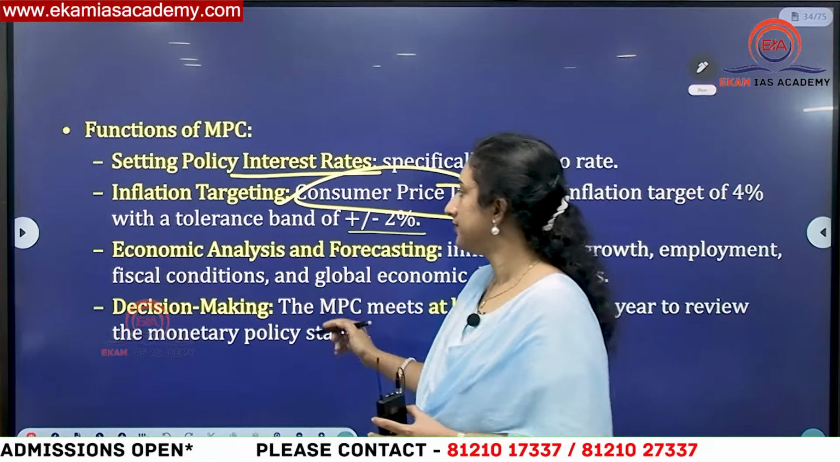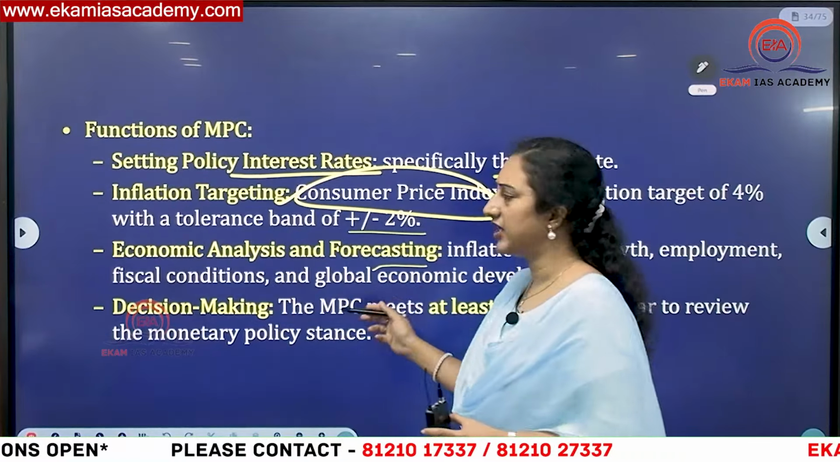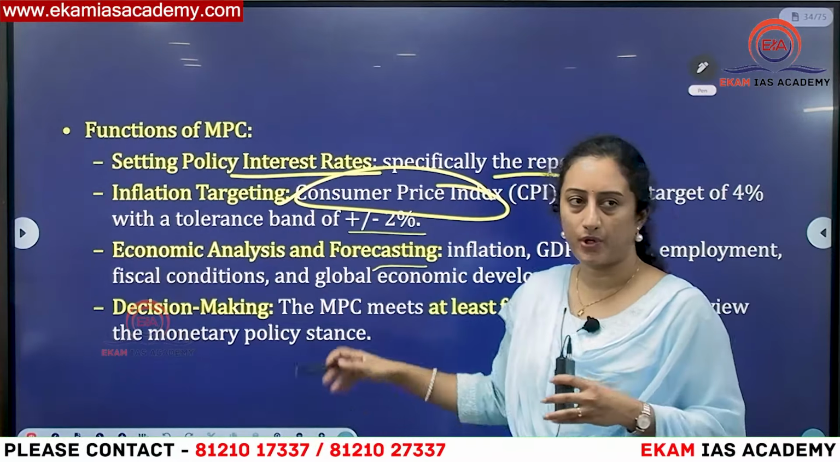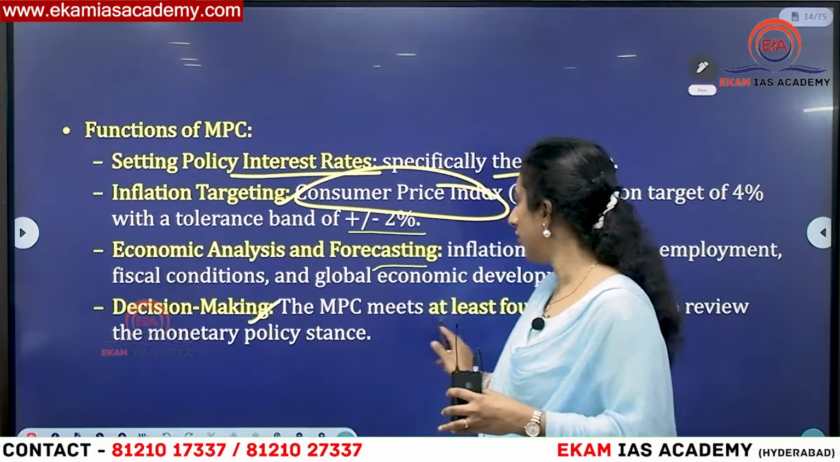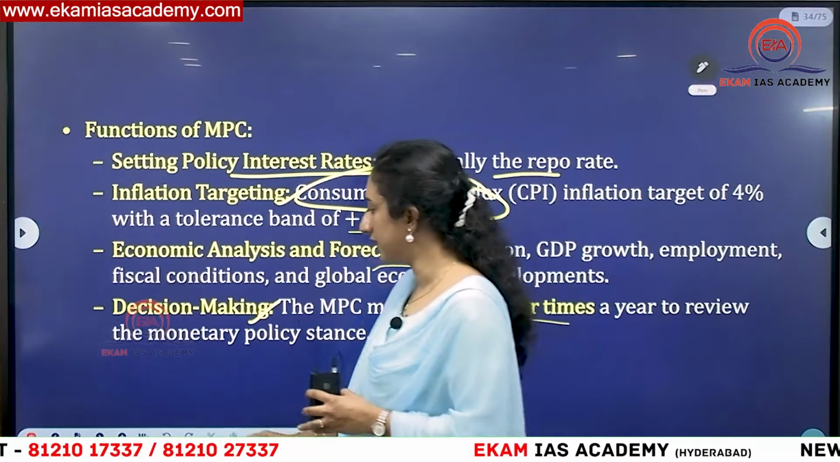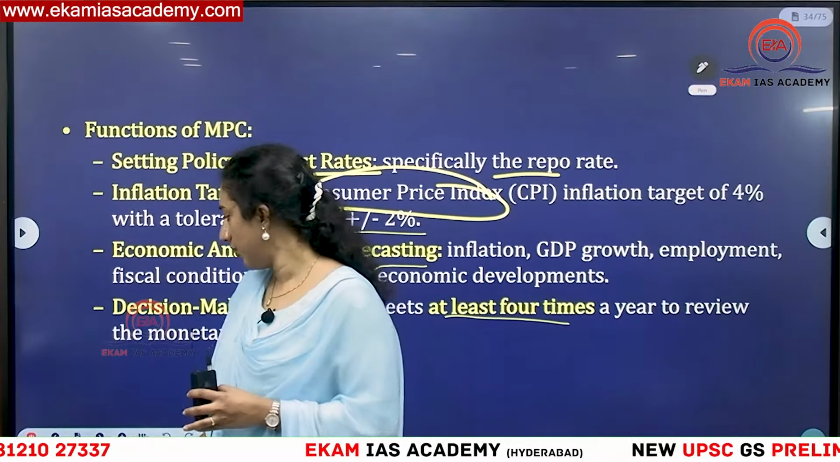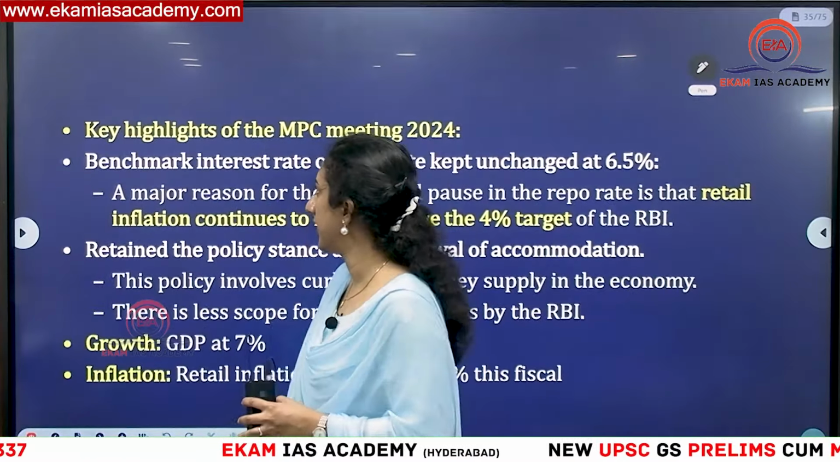Then economic analysis and forecast, GDP related data, fiscal related data, everything has to be released by this Monetary Policy Committee. Then for decision making, they have to meet at least 4 times in a year and take their decisions. This is mandated by the RBI Act.